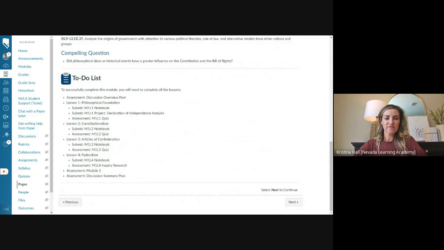So we're going to be doing the philosophical foundations. Next week, we'll be doing constitutionalism. The following week, Articles of Confederation. The following week, federalism. So basically, we'll be doing 1 lesson per week. Okay, we'll start it on the Tuesday and we'll continue working on it on that odd or even day when we meet.